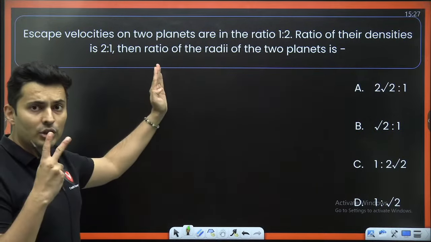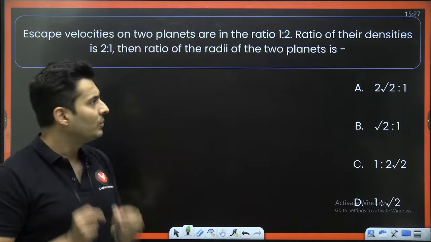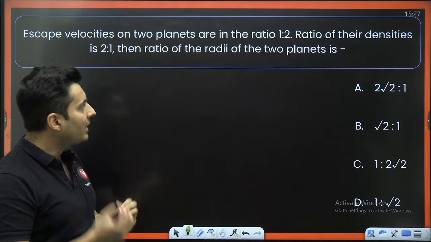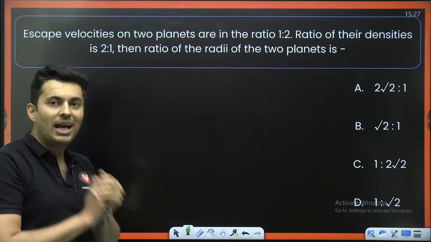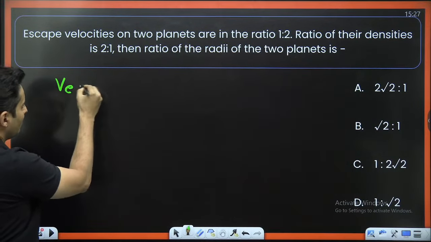Escape velocity of the two planets are in the ratio 1:2. Ratio of the densities is 2:1. The ratio of the radius of the planets is how much? Let's try to think what is the formula for escape velocity.